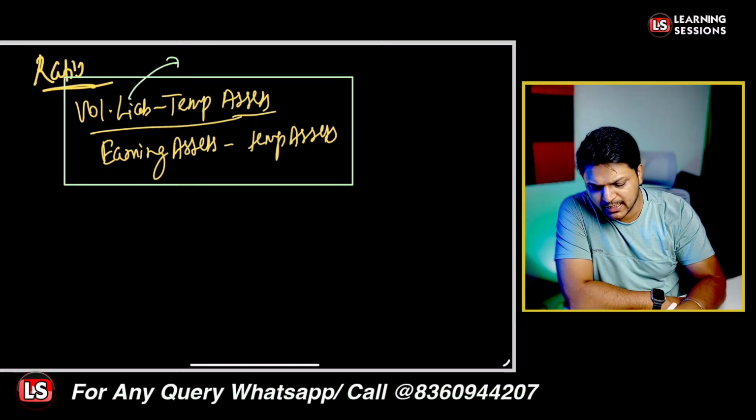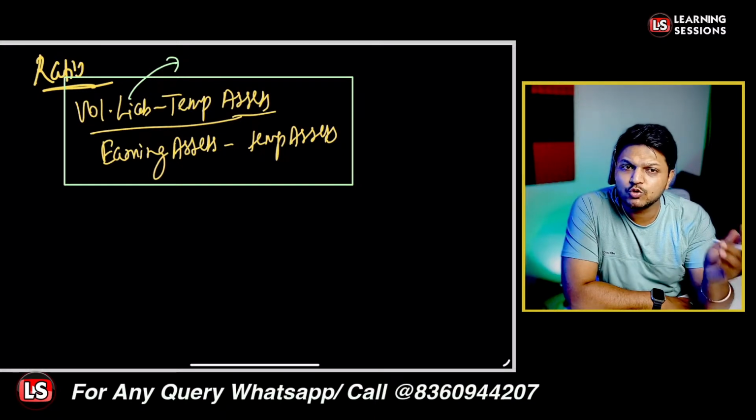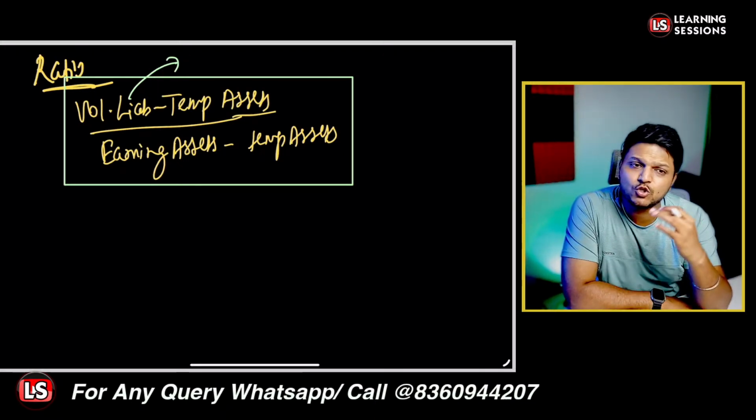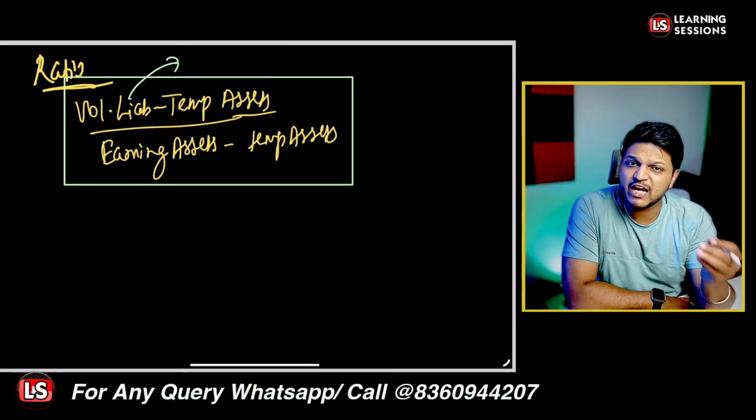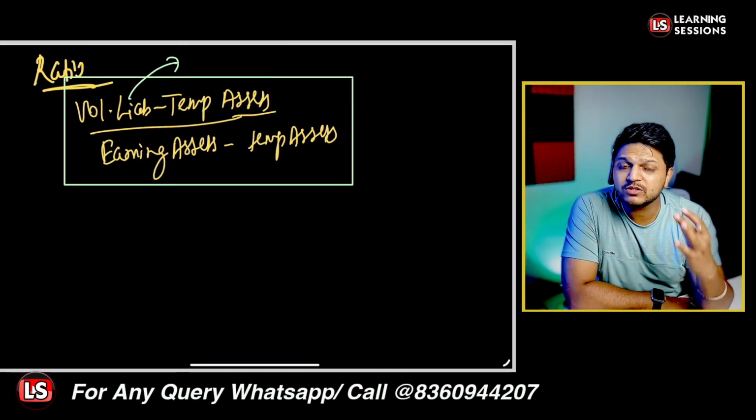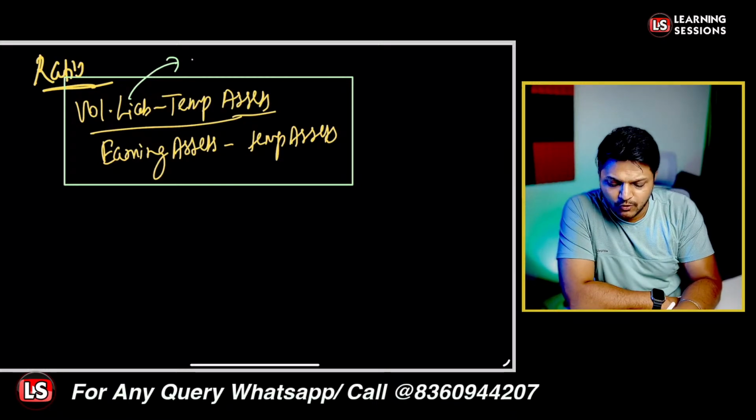If we talk about the volatile liabilities, what are these liabilities? Those deposits, borrowings or bill payables which have a maturity of up to 1 year are said to be the volatile liabilities.